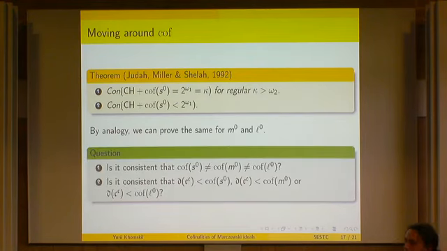But for example, what we don't know, and it seems pretty basic, is whether these numbers can actually consistently be different. And what we also don't know is whether they can be larger than the dominating number. Or it could just turn out that they're all equal to the dominating number and therefore equal to each other. So I think this is pretty interesting. I hope we have a solution at some point.